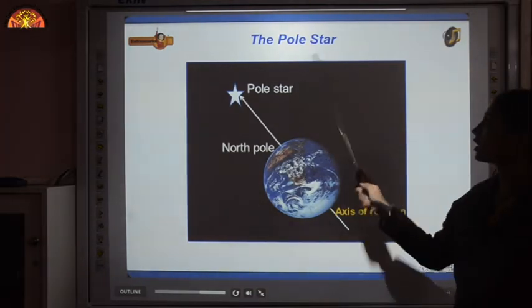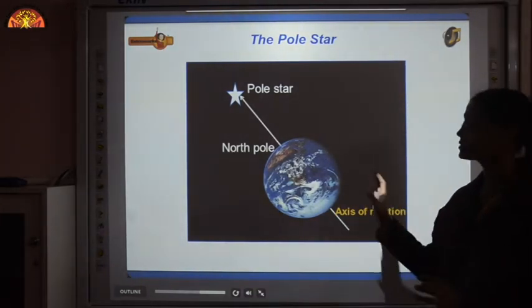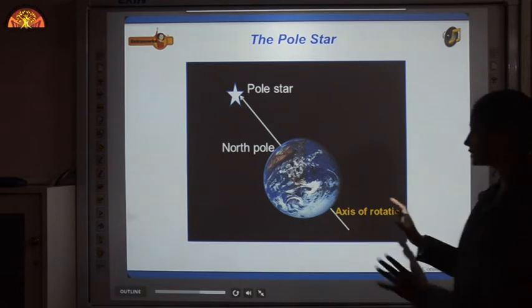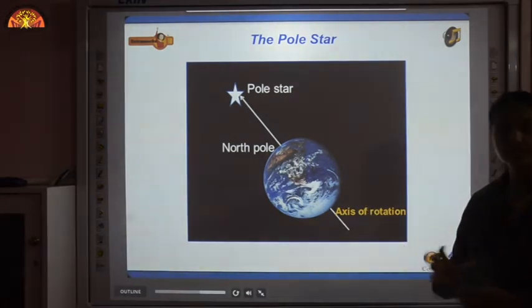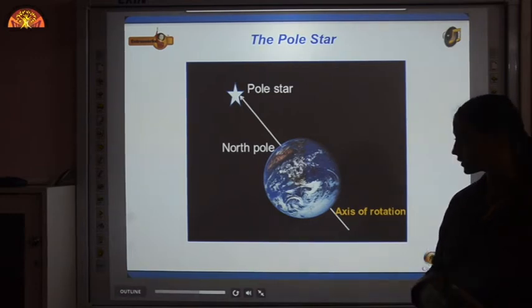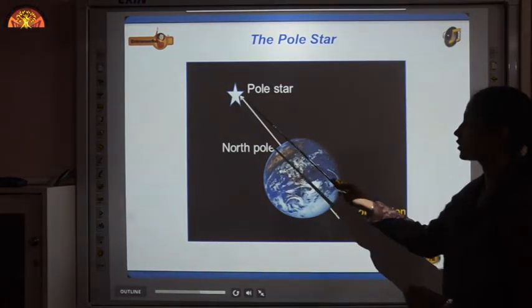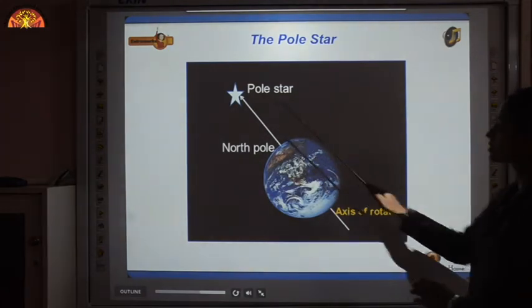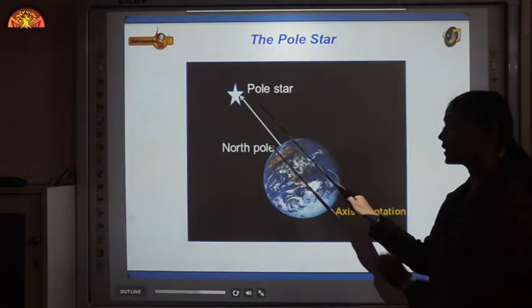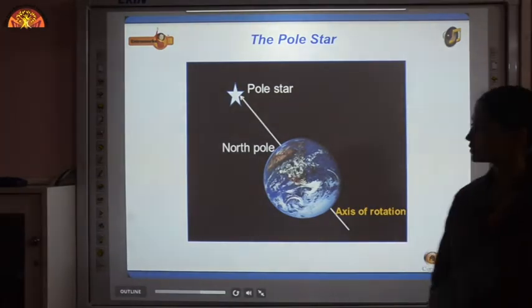The pole star has a unique property that this star remains stationary. Why? Because you know that Earth has its axis of rotation and it is tilted at 23.5 degrees. This pole star lies on this axis of rotation, which is an imaginary line. So this star lies on this axis, and that is how it always appears to be stationary.